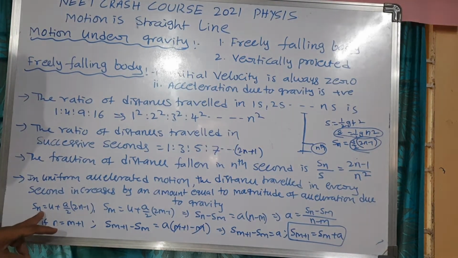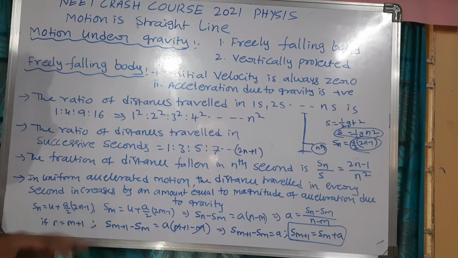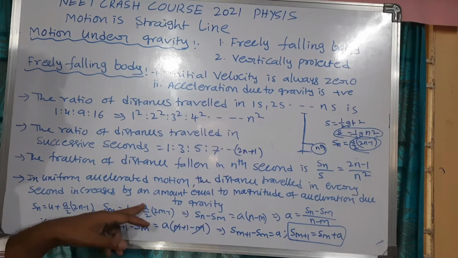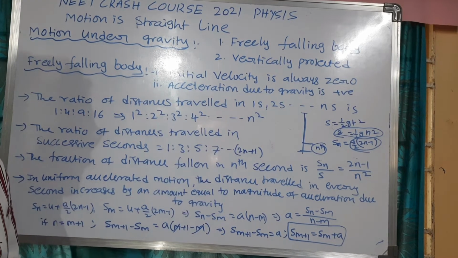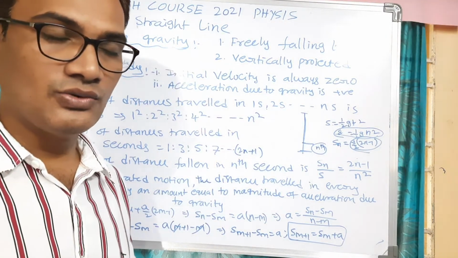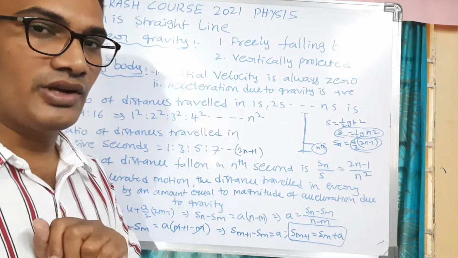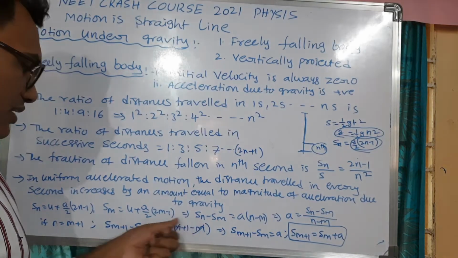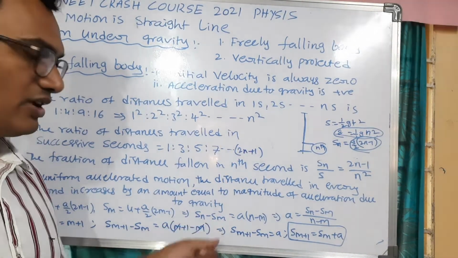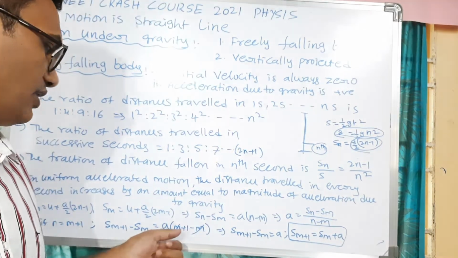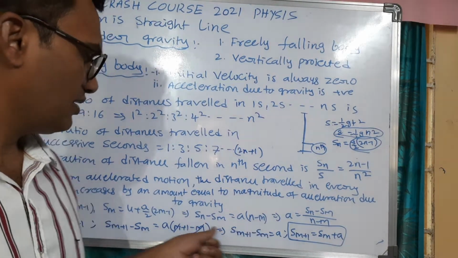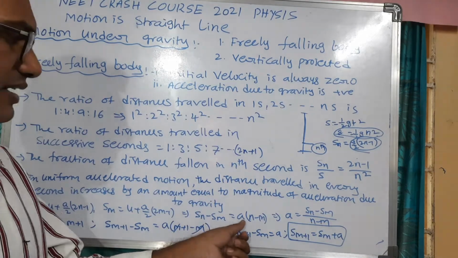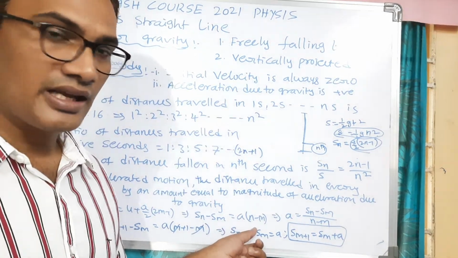So let Sn is equal to U plus A by 2 into 2n minus 1, and Sm is equal to U plus A by 2 into 2m minus 1, according to that fourth equation. So from that, we are writing Sn minus Sm. Here Sn minus Sm is equal to A into n minus m, by subtracting those two equations.